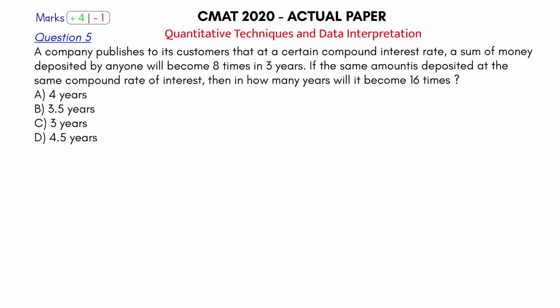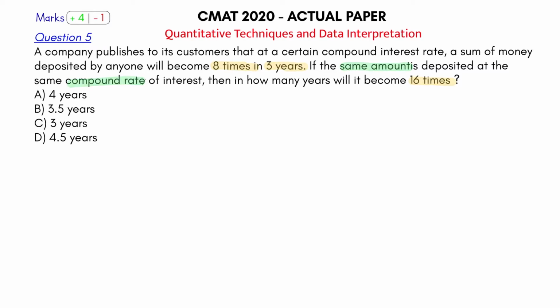So let's come on and play our fifth ball here, the fifth question in the quant section. Now what is the question saying here? A company publishes to its customers that at a certain compound interest rate, a sum of money deposited by anyone will become 8 times in 3 years. So someone has deposited the money and the company is saying it will become 8 times in 3 years. The question is asking me, if the same amount is deposited at the same compound interest, then in how many years will it become 16 times?